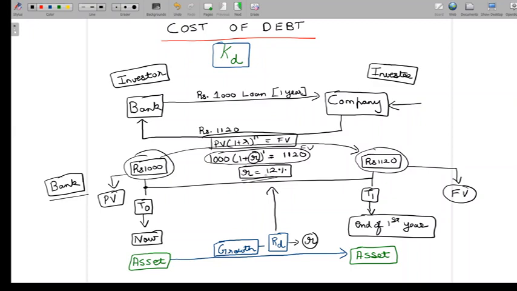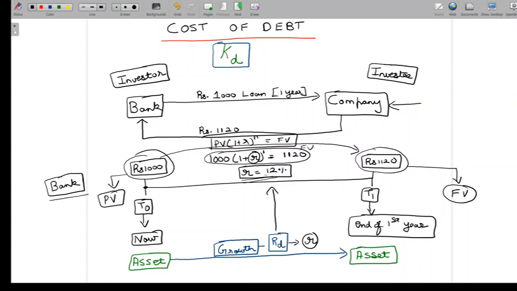Here the data is in the form of an example that we are looking into. We look at it, we understand what it is, then we pull the essentials from it, and then we put it in the form of a timeline, and we then formulate it into a time value of money problem, solve whatever we have to solve for, and once we get the result, we again take it back to the big picture which we are discussing about, and then try to make sense of what that number is